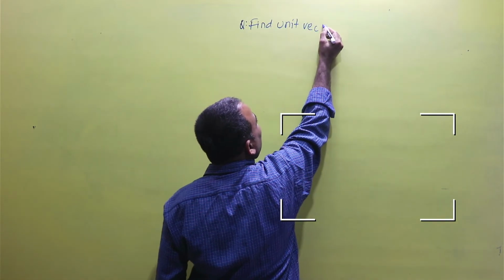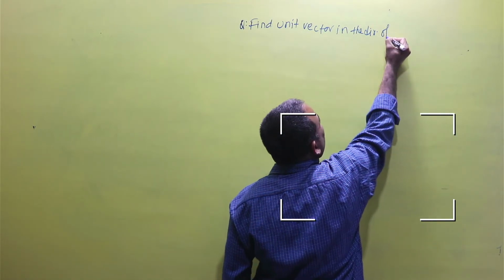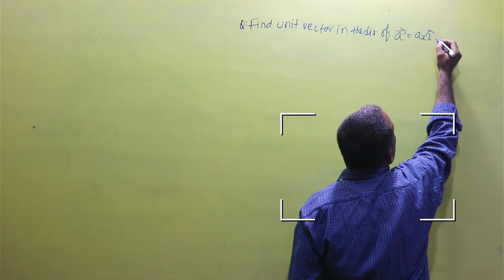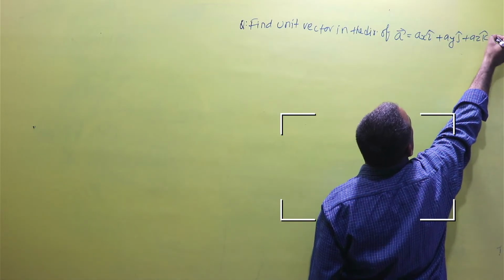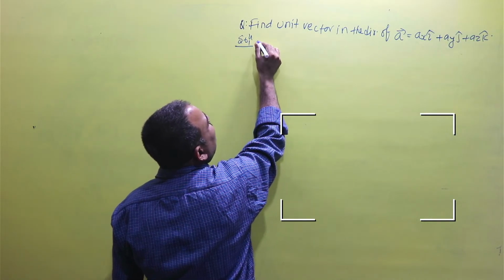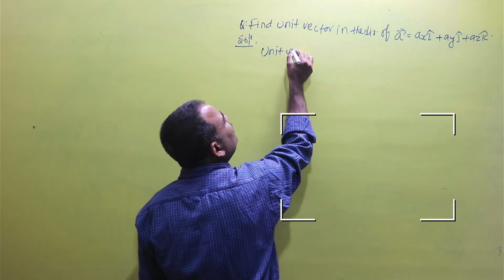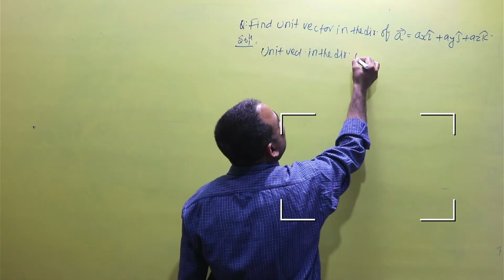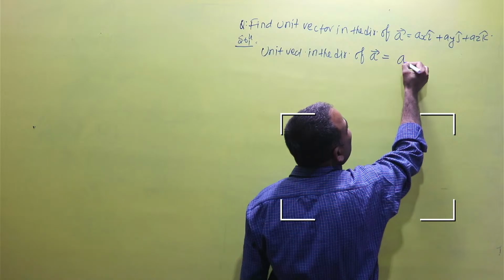Now a buddy asked me the question: find the unit vector in the direction of vector A equal to AXI plus AYJ plus AZK. The unit vector in the direction of vector A is equal to A cap.